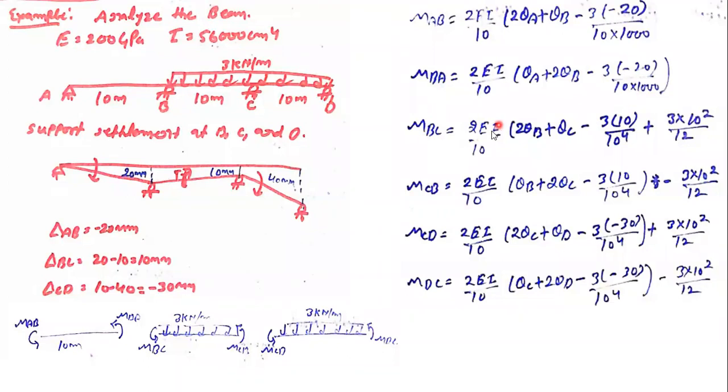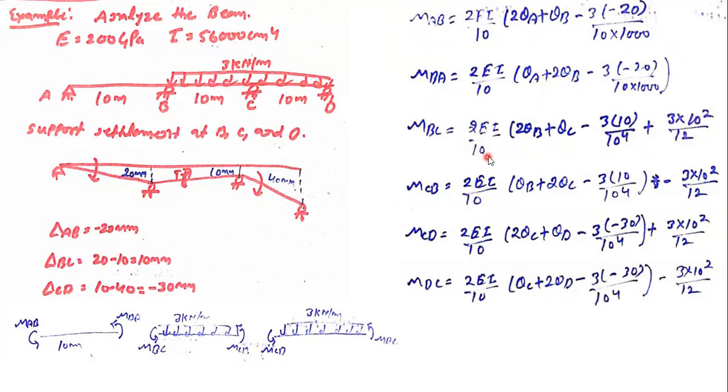For MBC, again, we have the same relation, but now we have the load. We need to put the value of the fixed end moment in this case also. In the last segment, we don't have any load, so there is no fixed end moment. Here we have the fixed end moment, so you need to put its value in this case. Otherwise, for the remaining steps, follow the same procedure we just saw in MAB, and do the same for MDC also.